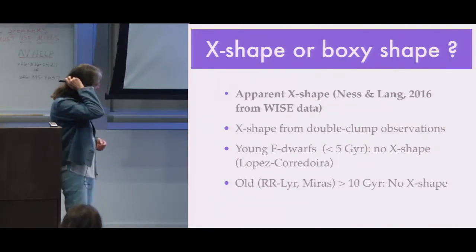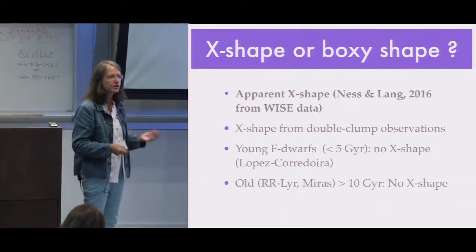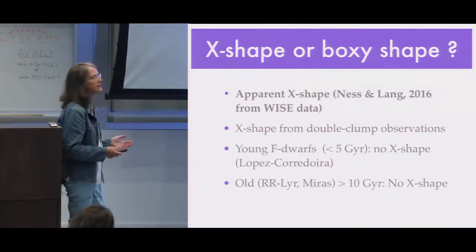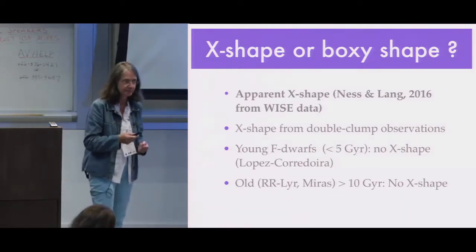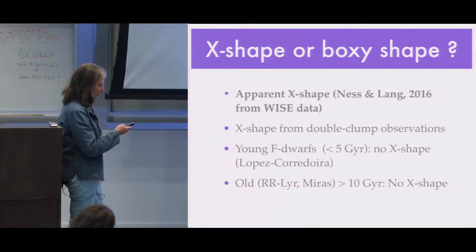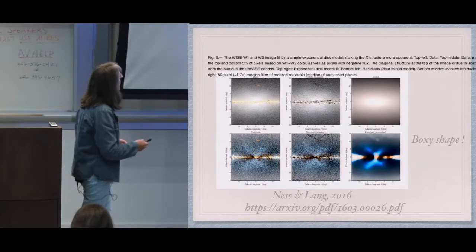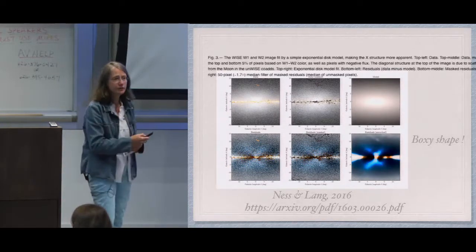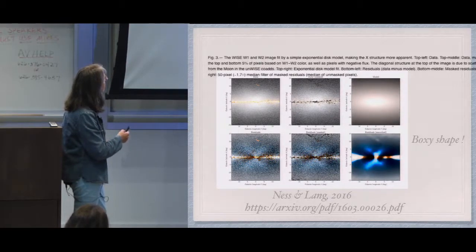So now you will see in the literature that the bar is boxy, or the bulge is boxy, it has an X shape, and so on. What is it exactly? We first see an apparent X shape that was obtained by Ness and Lang in 2016, where they studied the WISE catalog of stars.